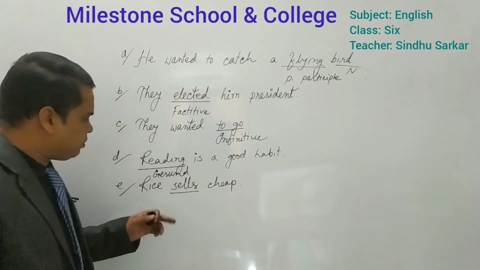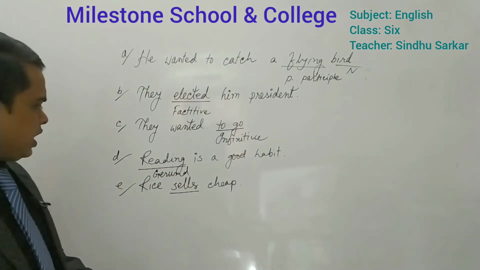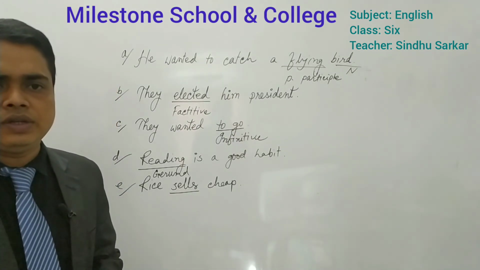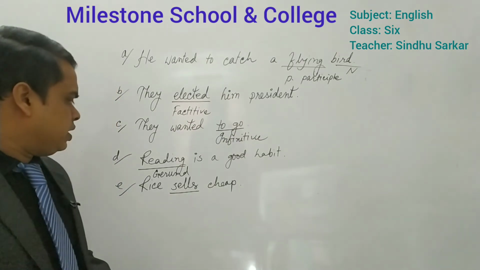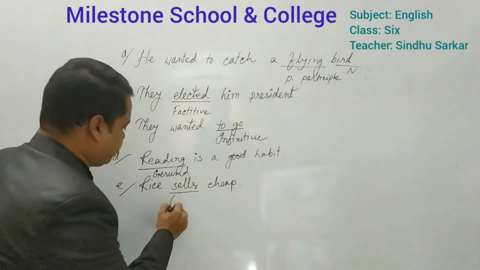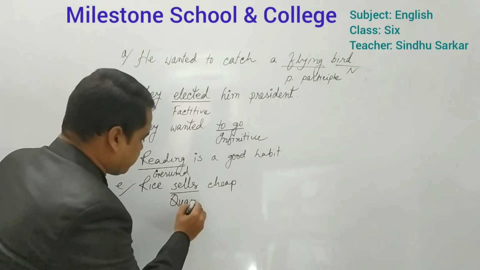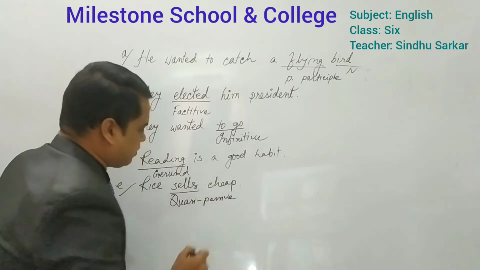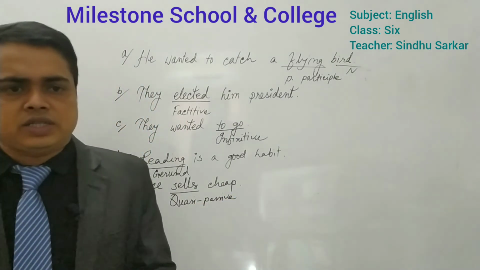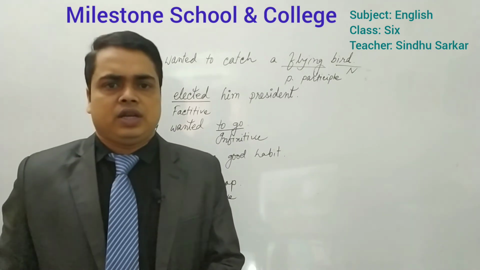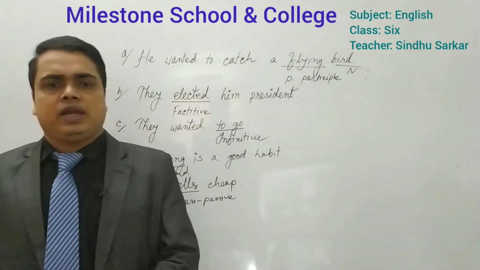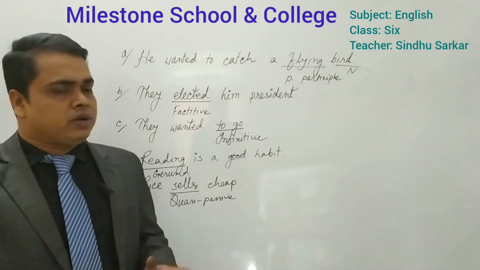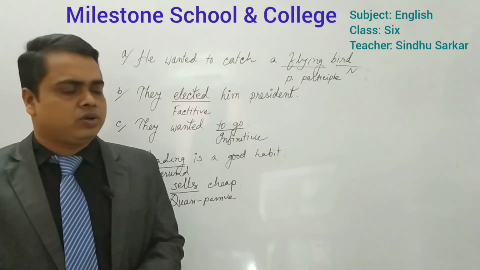Then the fifth and final one for you. Rice shall see. What type of verb is it? Yes, very good. Quasi-passive verb. So, dear students, I think all of you have learned today's lesson properly, and you have paid attention and written all the things nicely.